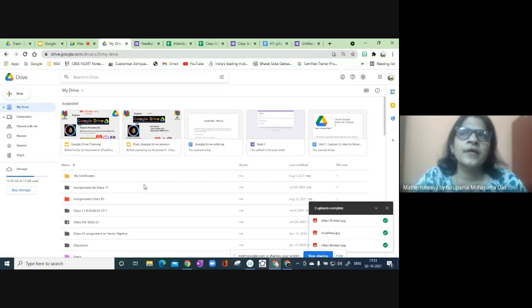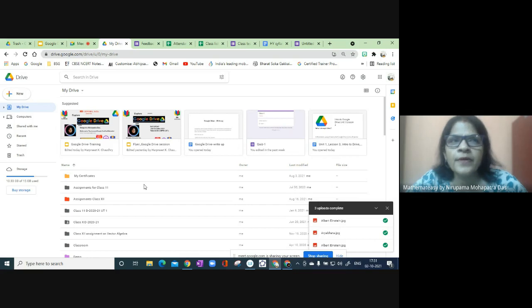Whenever we are sharing something, suppose I already have shared one folder with my colleagues, with all of you, and after sharing I'm adding a document. This is a new feature I just observed 2 days back. It was not there earlier.